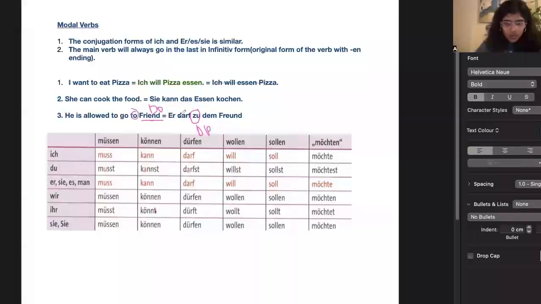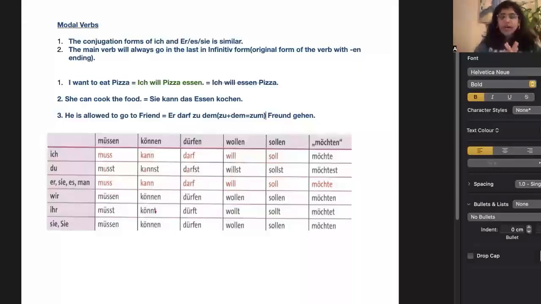Because of zu, the friend will become a dative object, and if it's a male friend, then it's dem, because dative masculine is dem, correct? So it's zu dem Freund, and what is to go? Gehen. Okay, so darf zu dem Freund gehen. Is that clear to everybody? There is another form: zu and dem combine together to form zum. So you can also say darf zum Freund gehen, or darf zu dem Freund gehen.